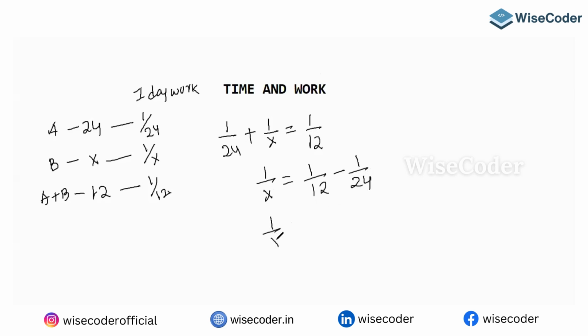What is the LCM? 24. So 24 how many times? 2 times. Here 1 time. So 1 by X equals 1 by 24.